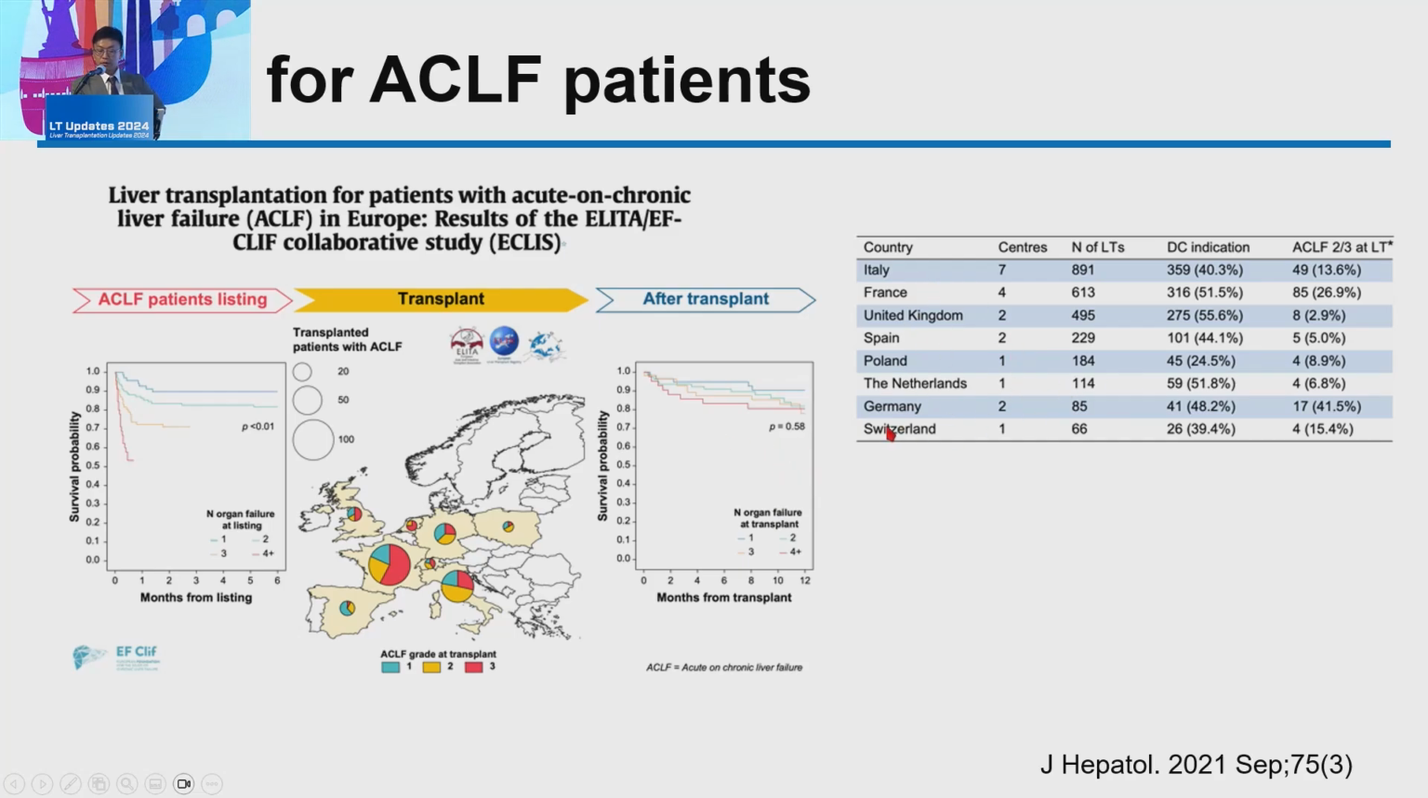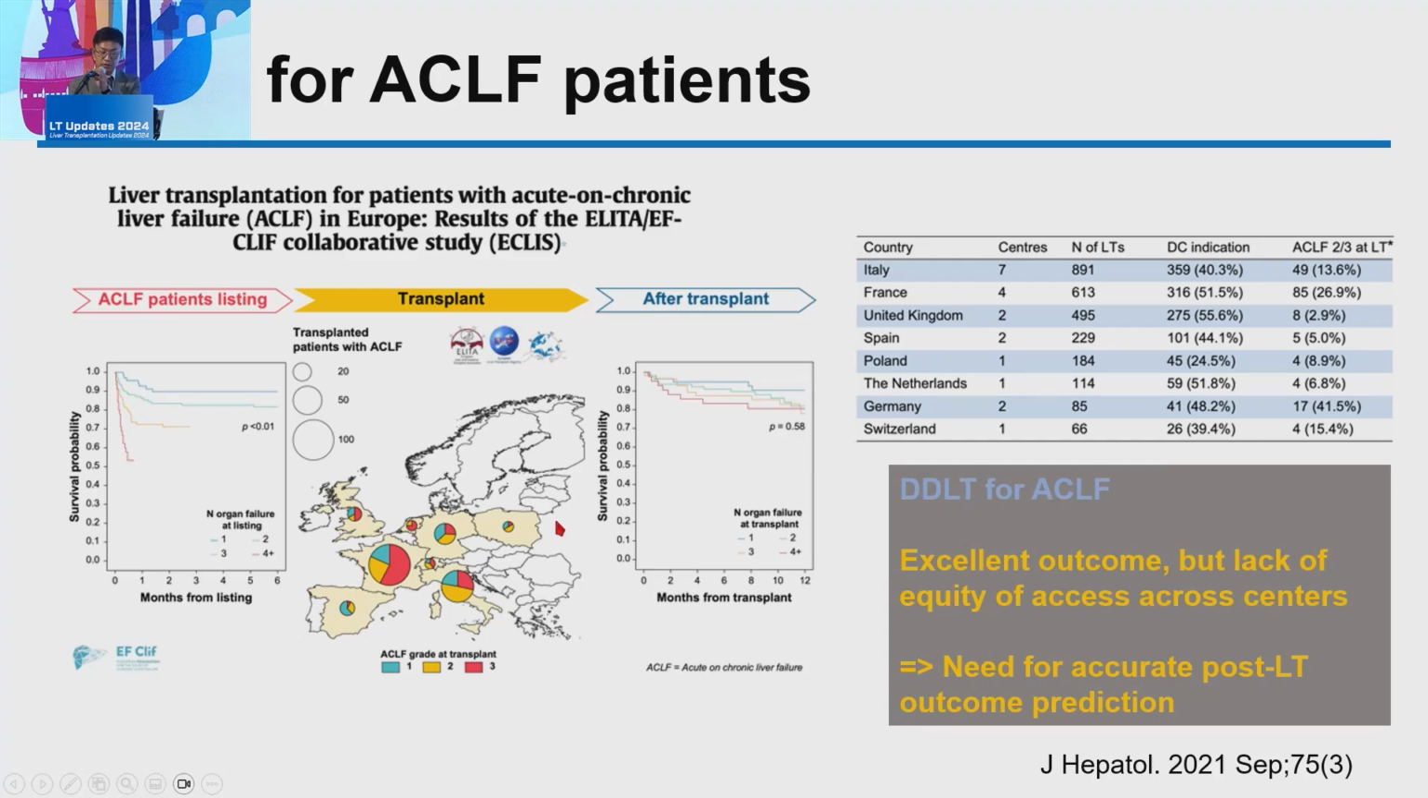However, among nations and centers, access to liver transplantation is not equal, especially in patients with severe ACLF. So the authors of this study insisted that we need to develop a more accurate predictive model for post-transplant outcome prediction.